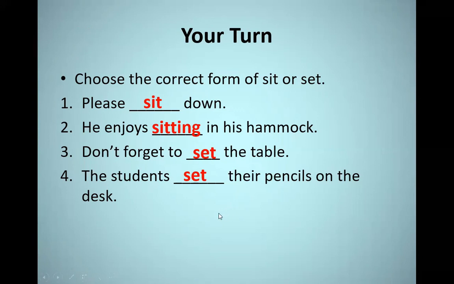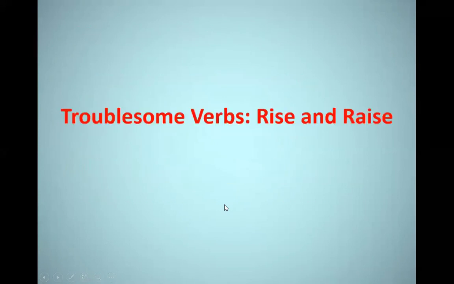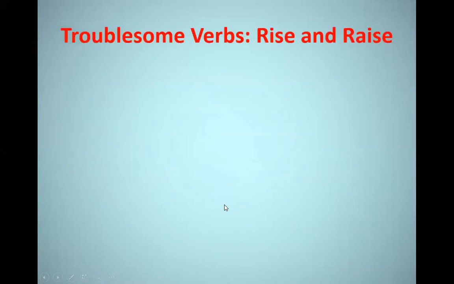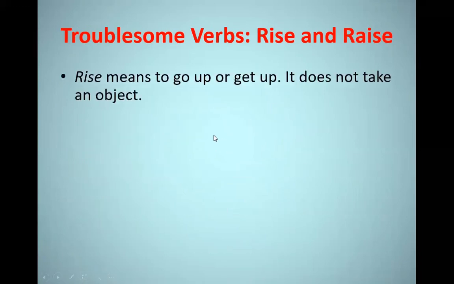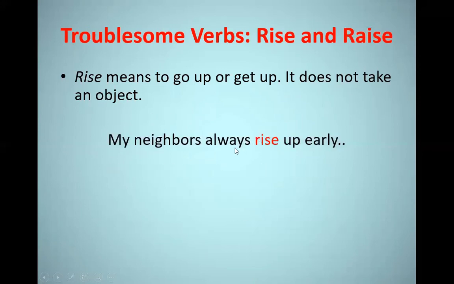And let's move on to the last pair of verbs, which are rise and raise. The definition of each one. Rise means to go up or get up by itself. So it doesn't take an object after it. For example, my neighbors always rise up early. Here you have the verb rise. There is no object after it. It means that they get up early.